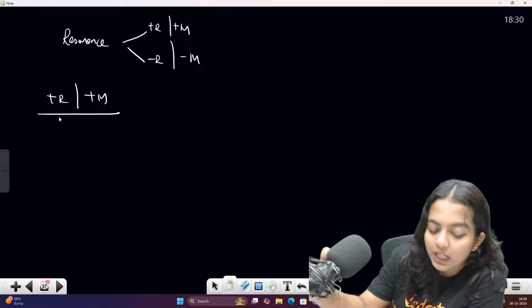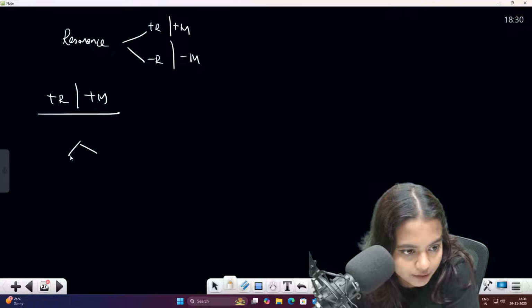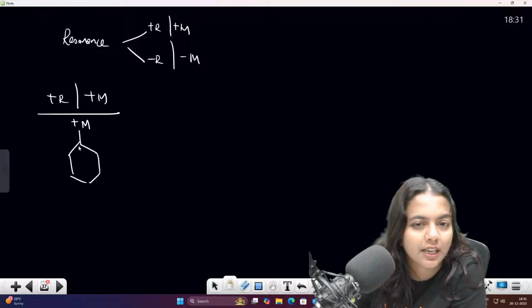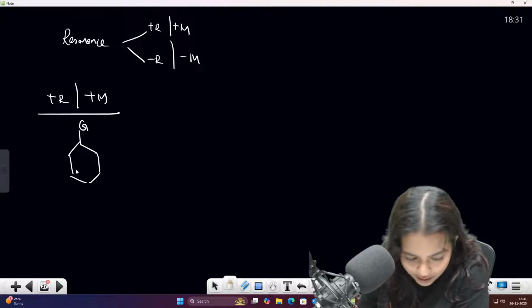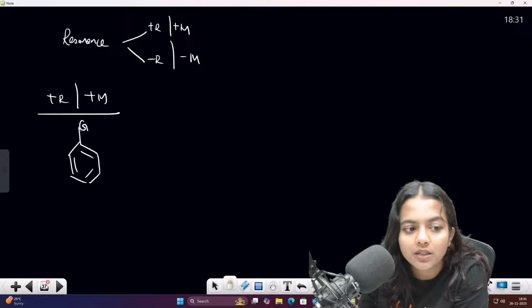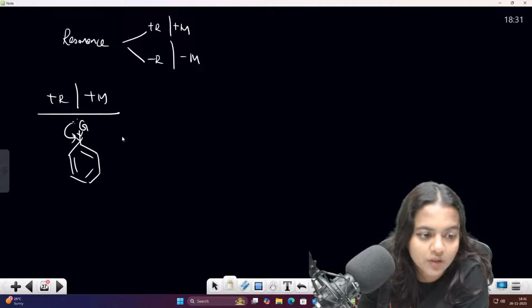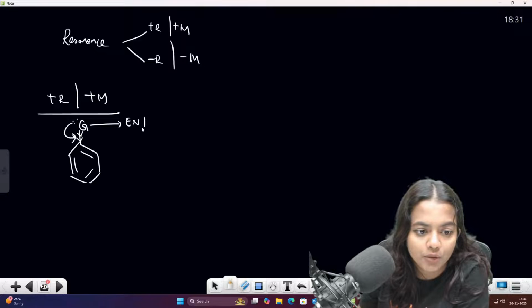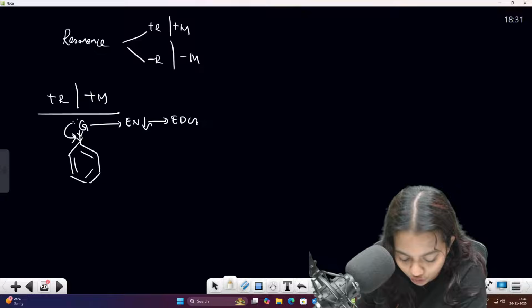So that is actually the electrons; they will be giving electrons. For example, you have an electron donating group, just like plus I. So you have a group like this in the mother group and you have a benzene structure like this, they are giving the electrons to this. Those types of compounds are called plus M, which means they will be having less electronegativity. The electronegativity value of this particular G will be less. Correct? So we can say they are electron donating groups, right?